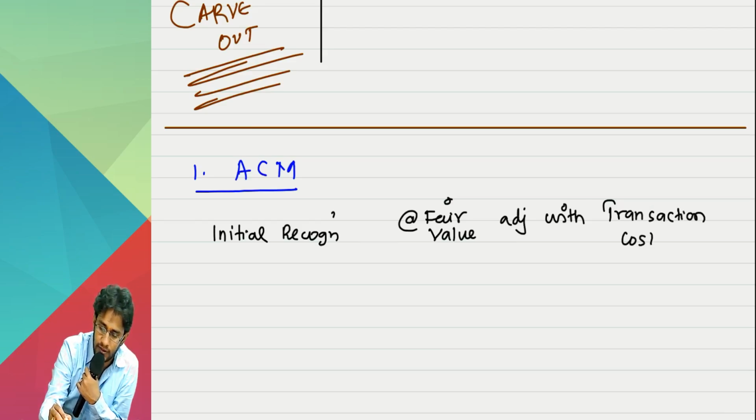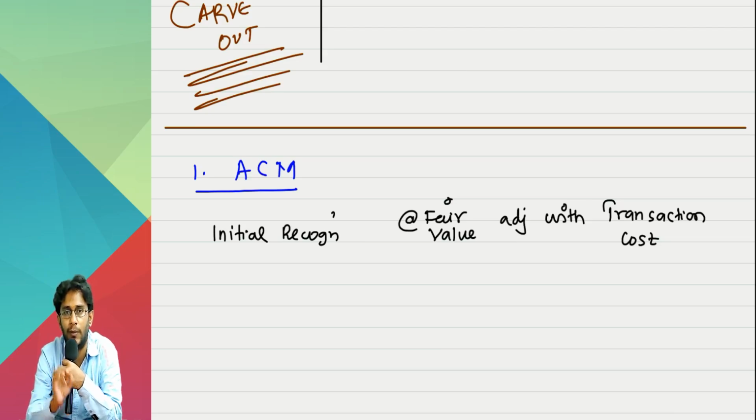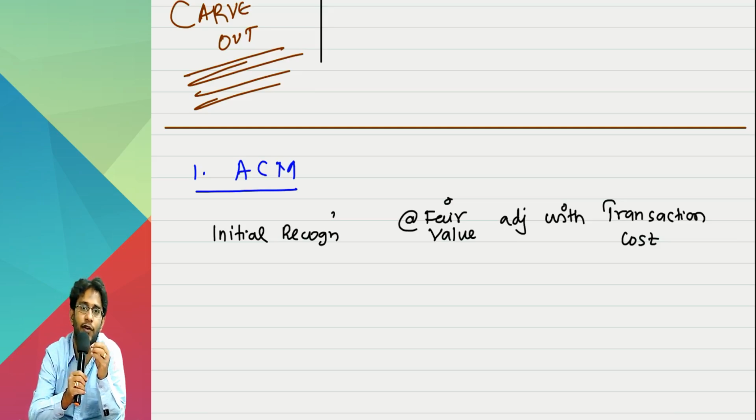What is the meaning of this is, you purchase investment in the market for 100 rupees. You paid 2 rupees brokerage. 100 is the fair value. 2 rupees is the transaction cost. Initial recognition is done at 100 plus 2, 102. This is called fair value adjusted with transaction cost. Oh, adjusted means addition? No.